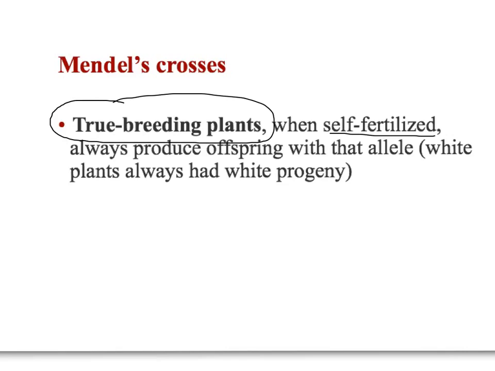So in other words, if I have a pea plant with white flowers, and I take the pollen from that pea plant and fertilize itself, all of its offspring will be white. It's true breeding. The same thing, if I had a pea plant with purple flowers and I took pollen from that plant and self-fertilized it, all the offspring would have purple flowers. We call this true breeding.